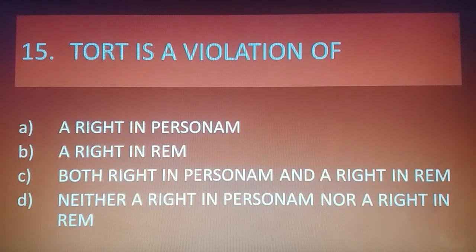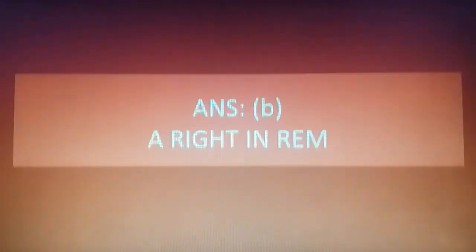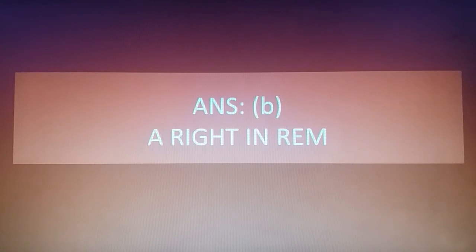Question 15. Tort is a violation of, these are the options. A, a right in personam. B, a right in rem. C, both right in personam and a right in rem. And D, neither a right in personam nor a right in rem. And the correct answer is B, that is a right in rem. Right available against the whole world. Here in tort, the parties are not prefixed, as in law of contract where parties are usually determined, prefixed. So the correct answer is B, a right in rem.